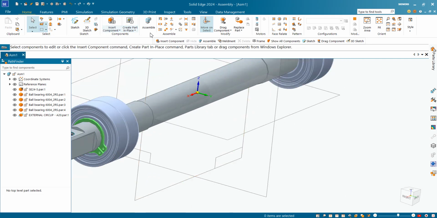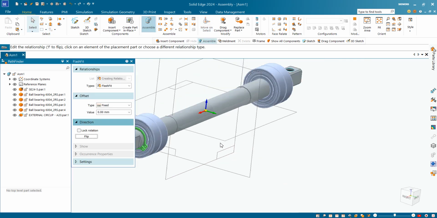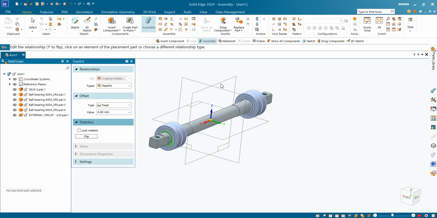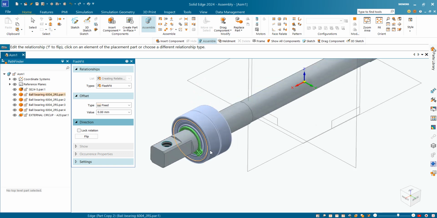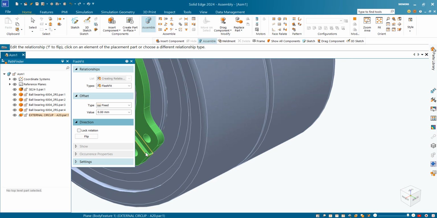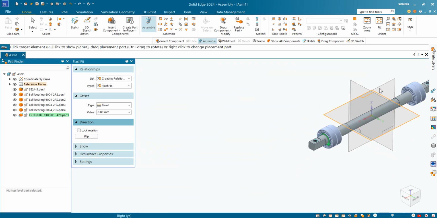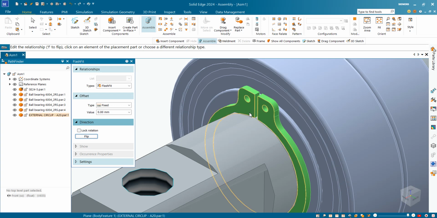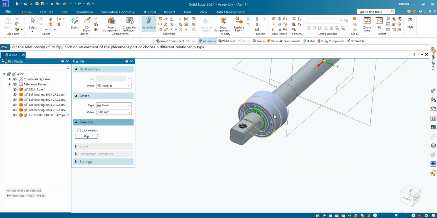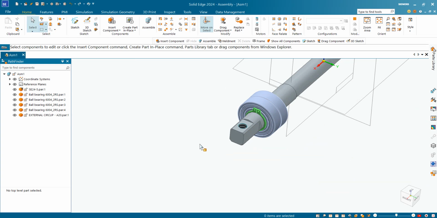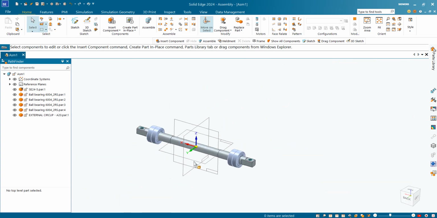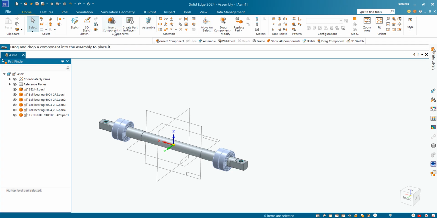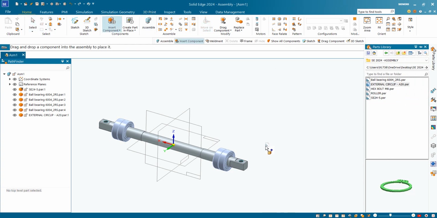So what I will do, I will go to assemble and make this face parallel to this face. And as it is in a downward condition, by clicking on flip, you can flip this. Okay, you can see here it is in an above top position. By clicking on flip, again we will add insert component here,